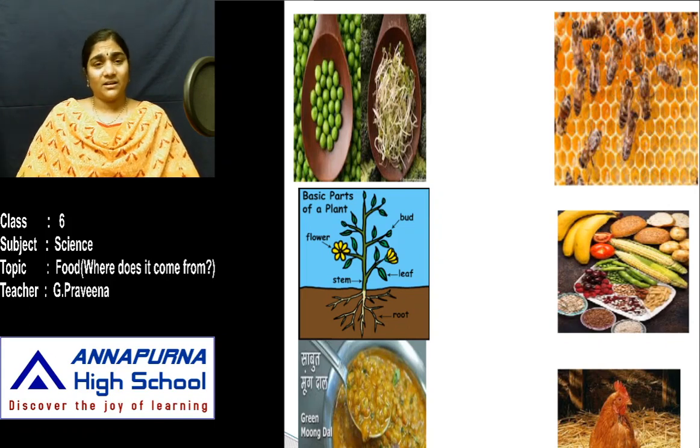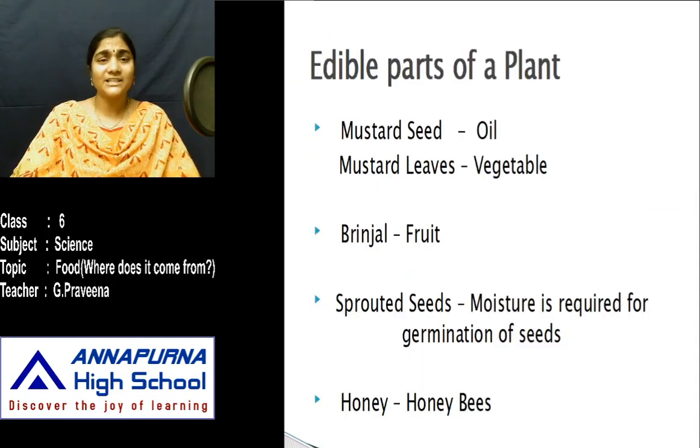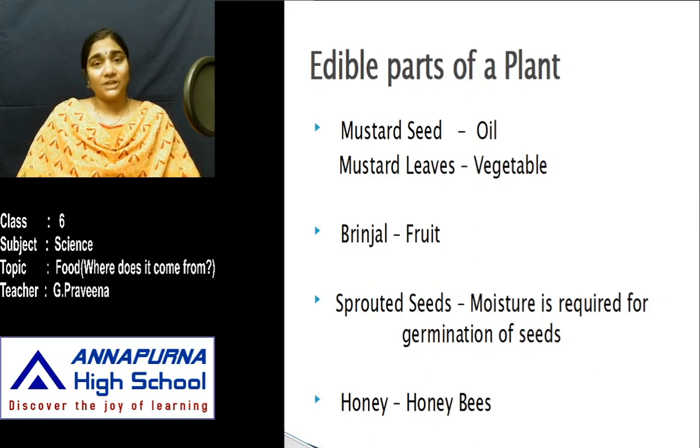Then flower, cauliflower, that which is mostly seen. Flowers of cucumber might also be eaten; in some regions people even cook the flower of cucumber. So in such a way, we consume different parts of a plant. The parts which are eatable are known as the edible parts. Whereas mustard seed is used to produce oil, the mustard leaves are used as vegetable, and brinjal is a fruit, right?